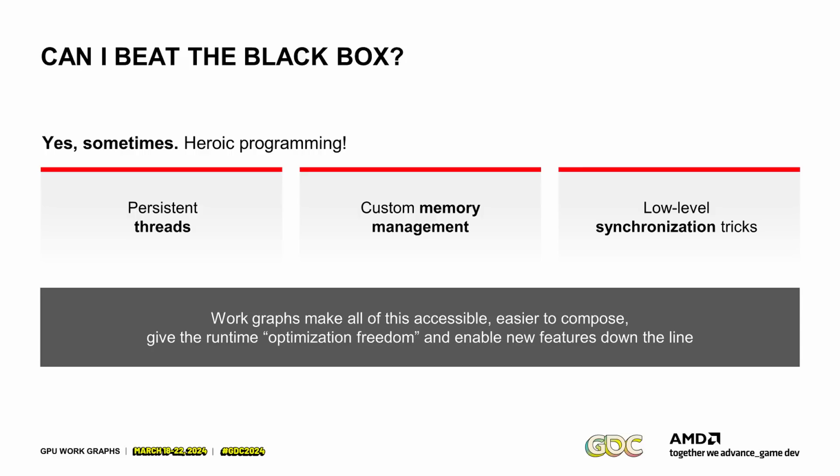Before I go into specific examples of how to use this, the first question is usually, can I beat the black box? Because obviously here is a very large black box attached. And the answer is yes, sometimes you can beat it with heroic programming. If you are a grand programming wizard, you can do persistent threads and then somehow make it work.